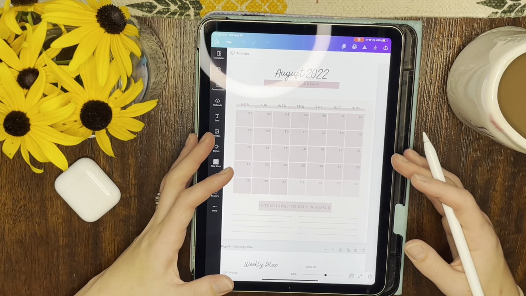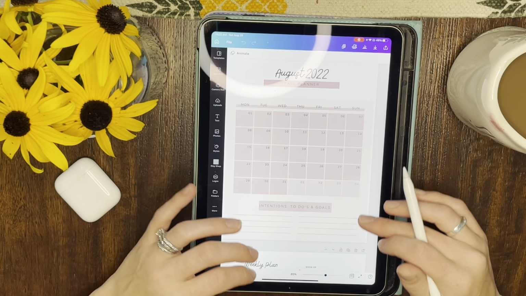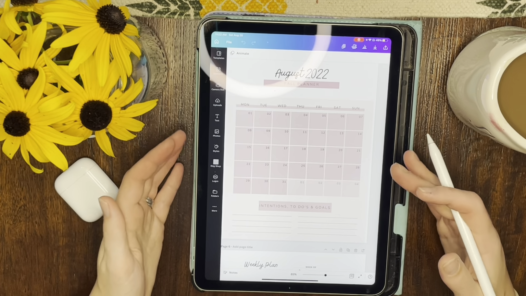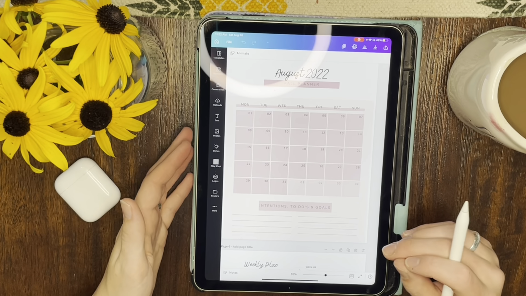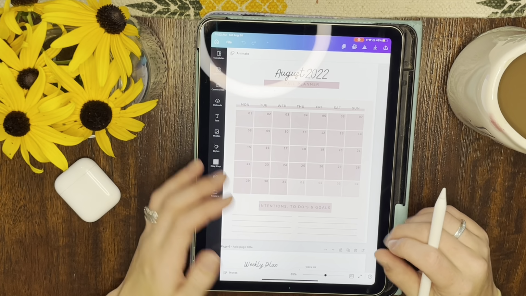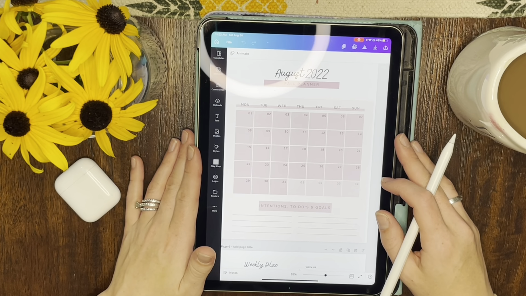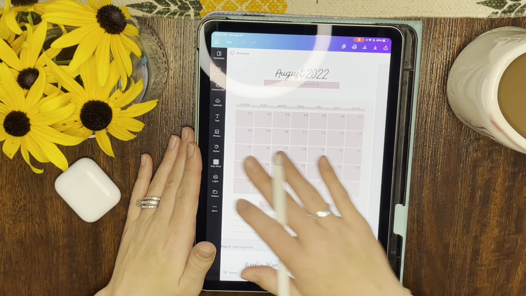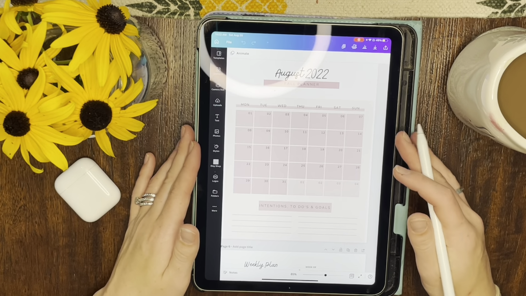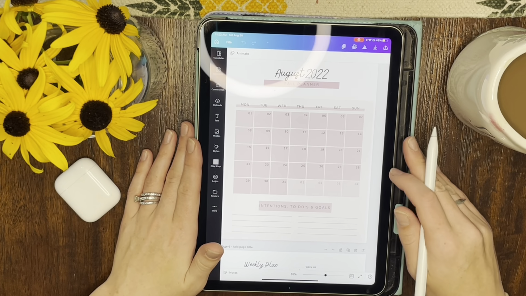I never want to put pressure on myself to create something super specific, where you have to write this. And so I just wanted it to be sort of open, you can put your intentions for the month. If you're into goal setting that month, you can, but if you're not, you don't have to. Maybe it's just a brain dump of all the things you need to do. So this planner is a Monday through Sunday start. If people want a Sunday through Saturday start, absolutely let me know in the comments and I'll do that.